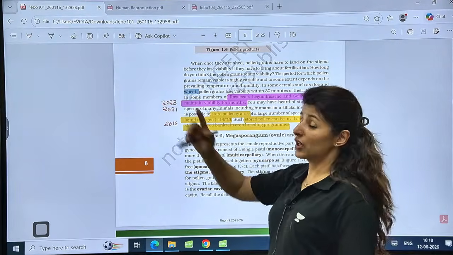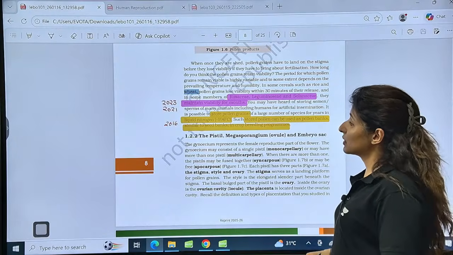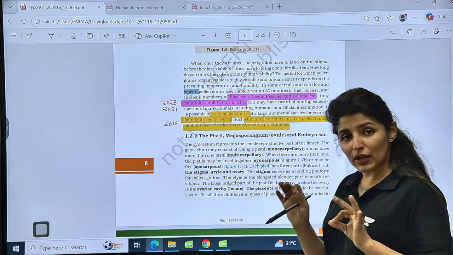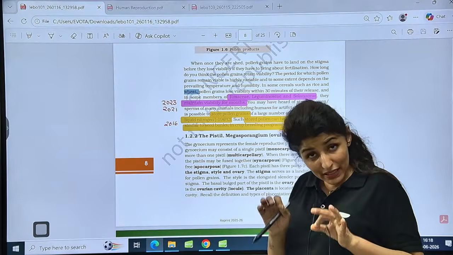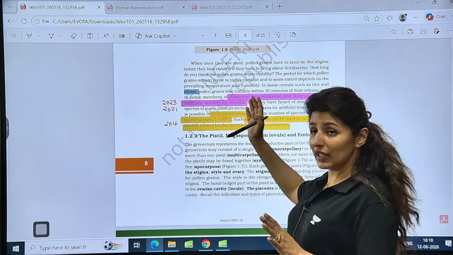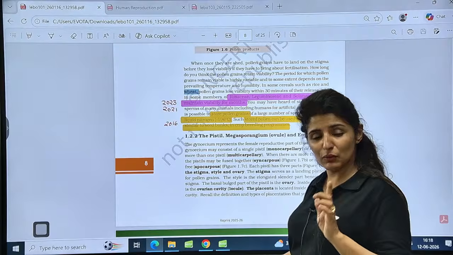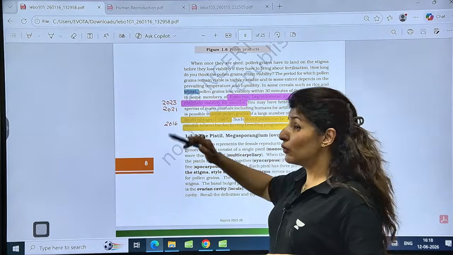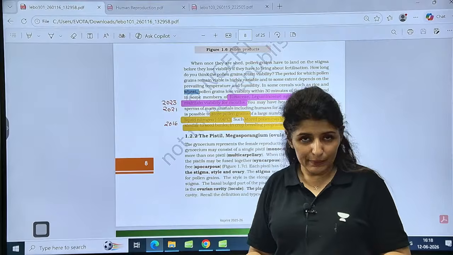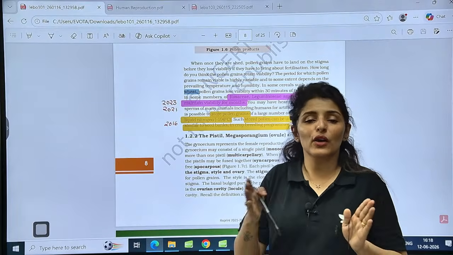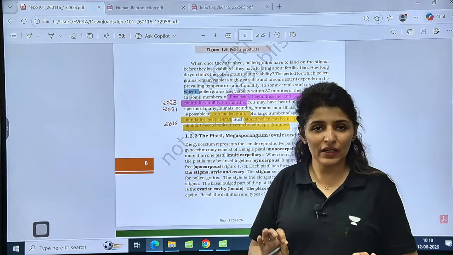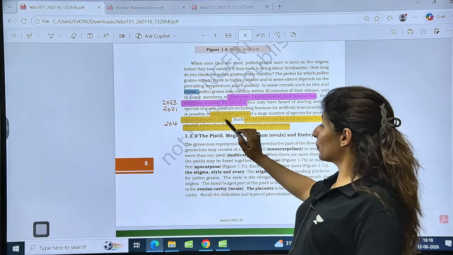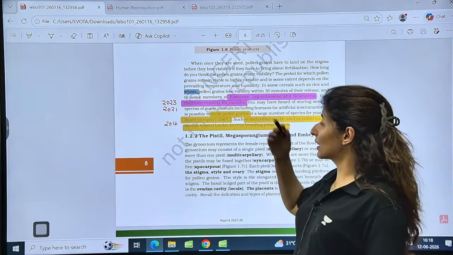This was asked in 2023. Is that clear? So match the following, statement based questions, direct. So viability for rice and wheat is within 30 minutes, and for these three families, Rosaceae, Leguminosae and Solanaceae, it is within few months. Is that clear? Now if you want to increase the viability, very simple, cryopreserve it. Put it in liquid nitrogen at minus 196 degrees Celsius. So that cryopreservation is going to increase the viability.